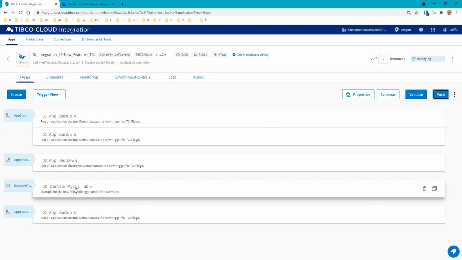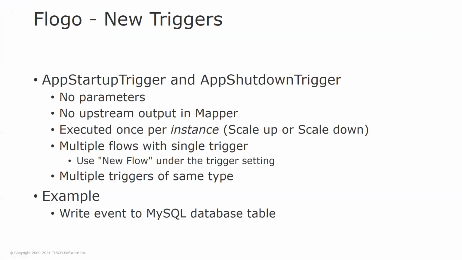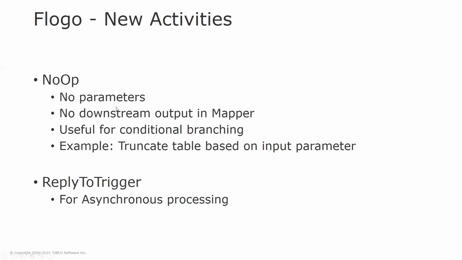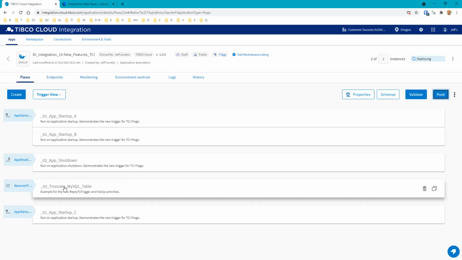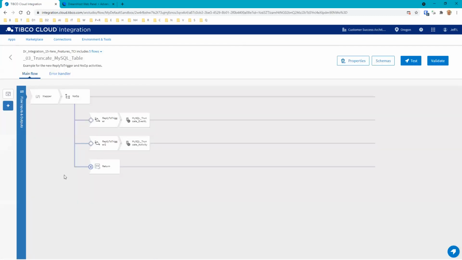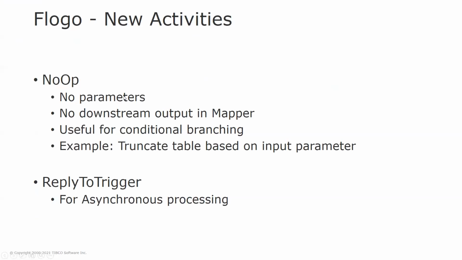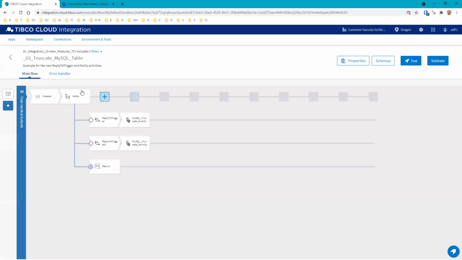Let's head over to our other tab here, and we'll head over to our new activities. We have a couple of new activities in this example here. We have this little truncate MySQL table, and in this case we have this new NoOp. Now, if you understand how the branching works within Flogo, you realize that the branching works after an activity is executed, and the branching can trap errors and such.